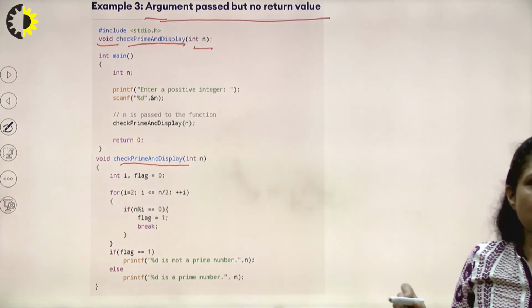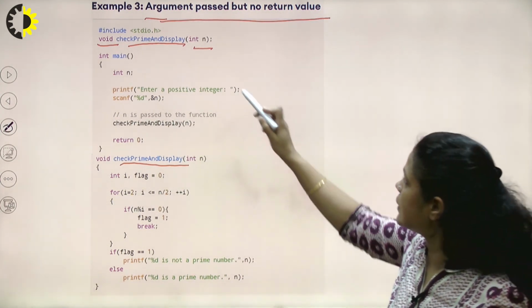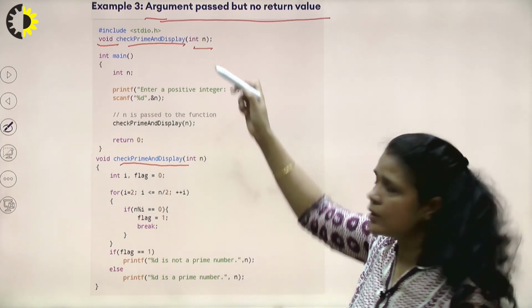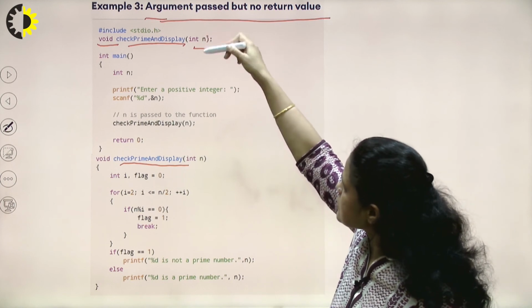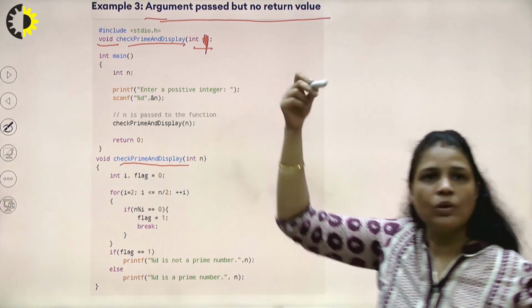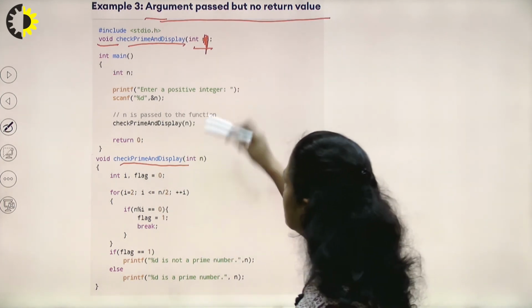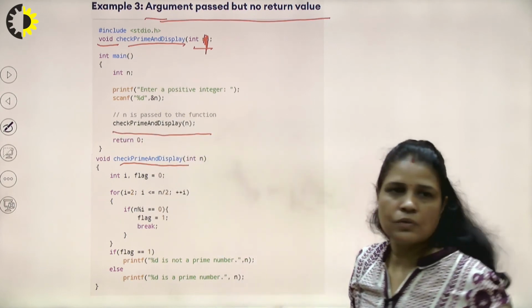in small parentheses, we need to pass the argument. Here we have a single one, so we are writing int n. If we write simply int, that will be sufficient. Instead of writing this n, we can skip the n part. We can write only int. That will be sufficient at the time of declaration, right? So this is the declaration, and then the calling of the function.